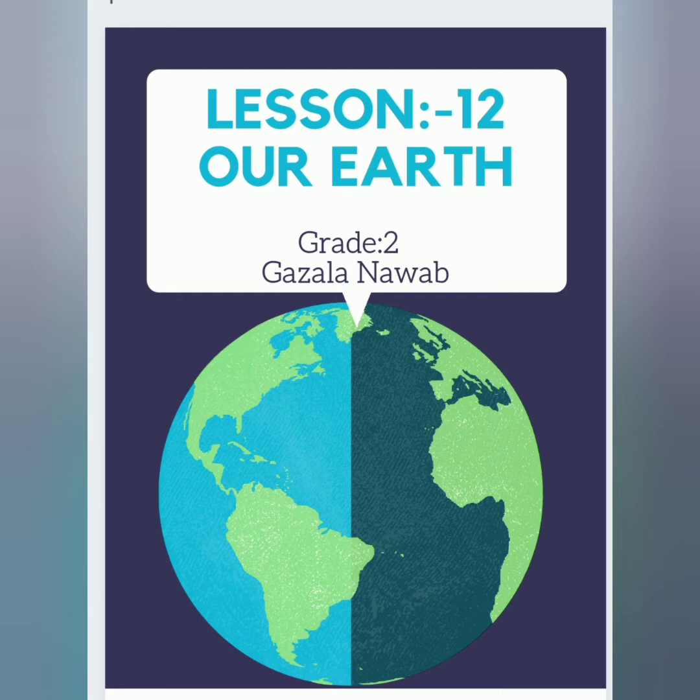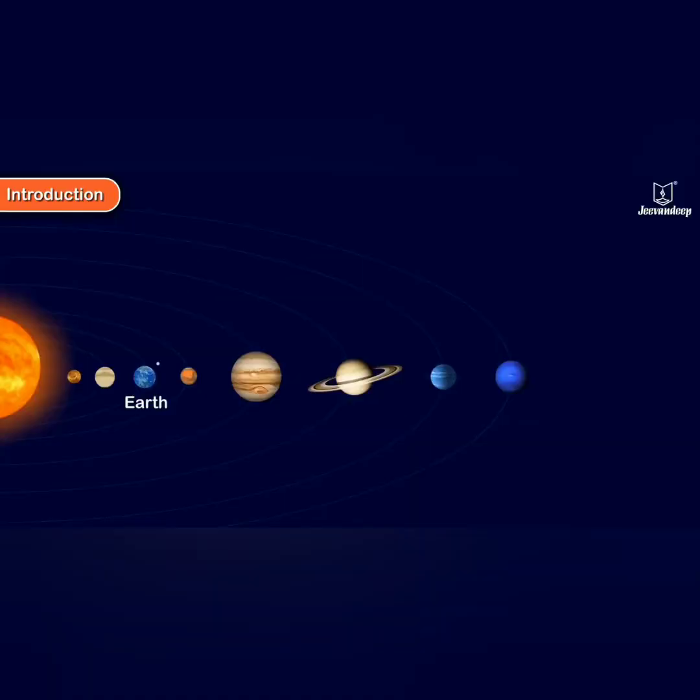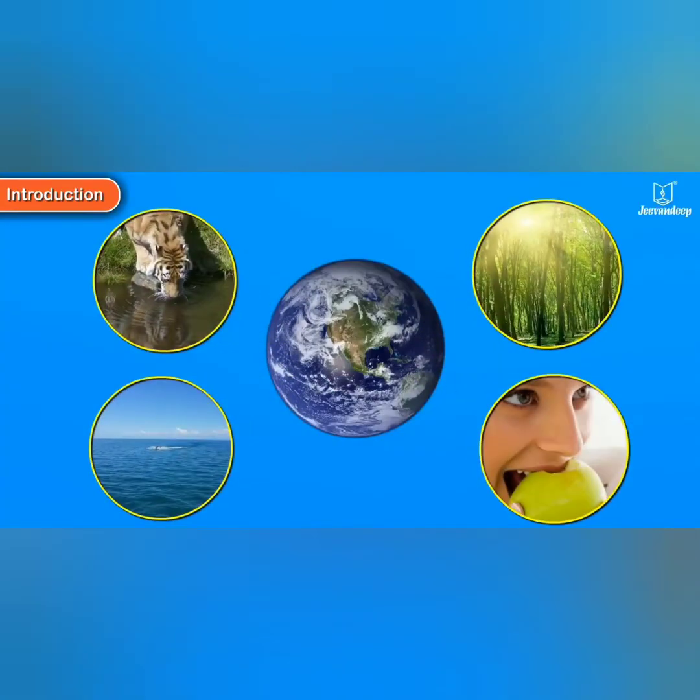Today we start with lesson number 12, our Earth. Okay, in this picture you are seeing the image of the Earth, and this small model of Earth is called a globe. We live on planet Earth. The Earth is the third planet in our solar system, and we are so lucky to be living on the Earth.